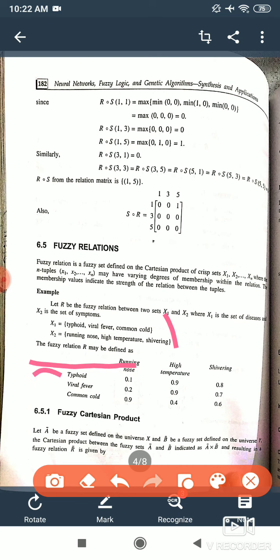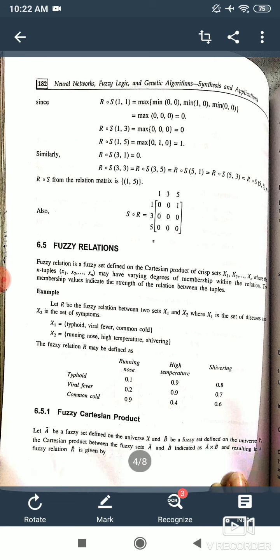If we see, typhoid is related to running nose only 10%, so 0.1. High temperature, it is highly related, so 0.9. The value comes in between 0 and 1 only. Shivering is also related, so it is 0.8. Similarly viral fever, 0.2, 0.9, 0.7. All the membership functions you have to predict yourself, and you can change the values of these membership functions also. Now this is about the fuzzy relation, that is Cartesian product of fuzzy sets.